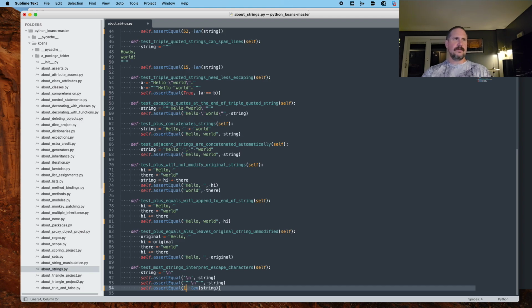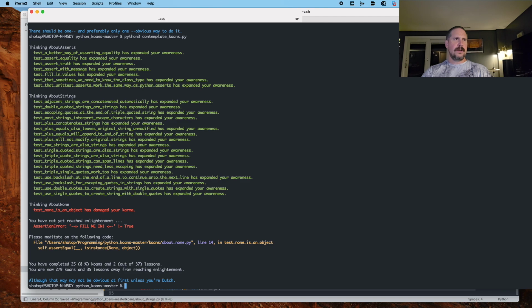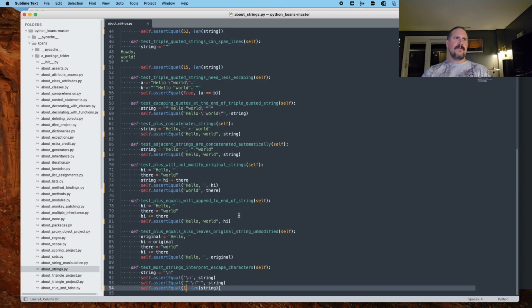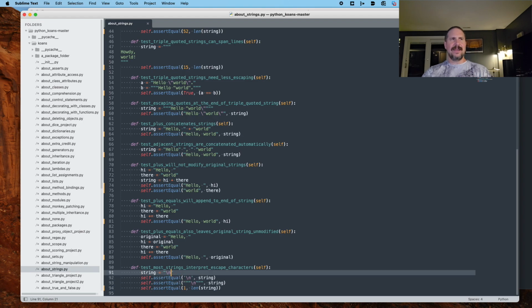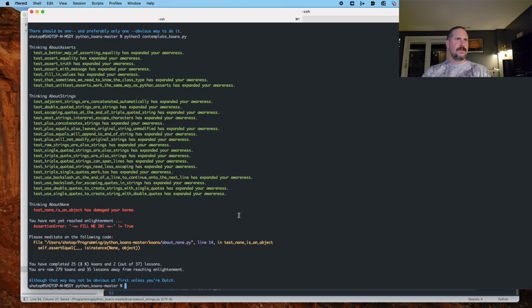Maybe it's 2. No, it was 1. Okay, so despite the fact that this is a slash and an N, most strings interpret escape characters. Okay, fine, but it doesn't include it in its length, which is interesting. So if I just do 2 here, I should have that error. So 2 does not equal 1.